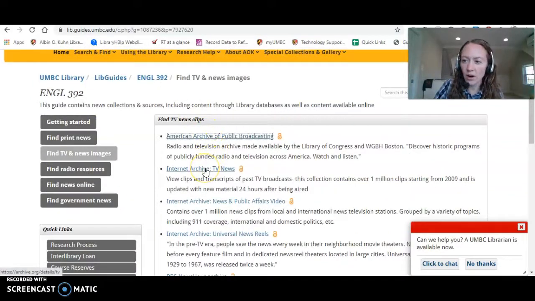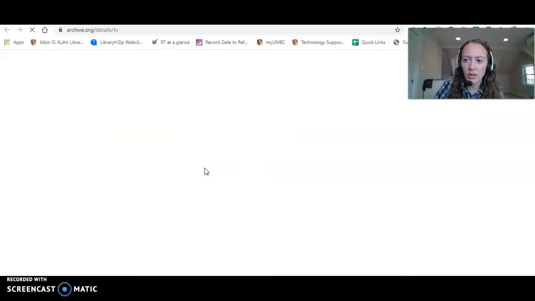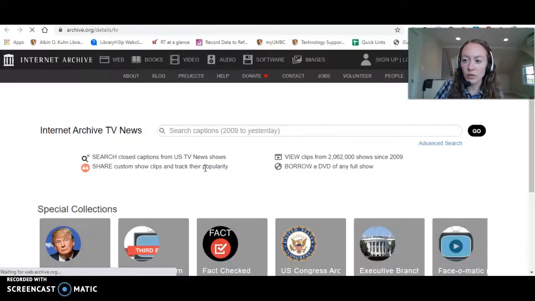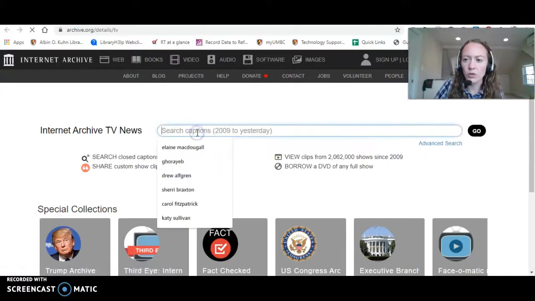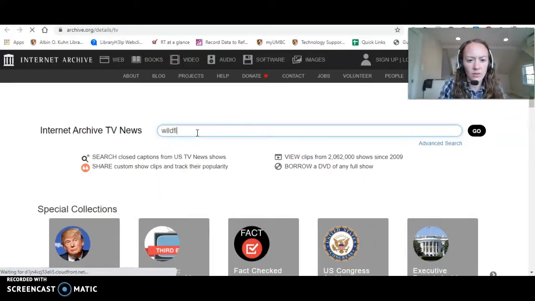Next, we're going to look at the Internet Archive, TV news. This has over 1 million clips of news, I believe from 2009 to the present. And it's all sorts of news platforms, MSNBC, Fox News, CBS, CNN, a huge range. So you can just type in your search.